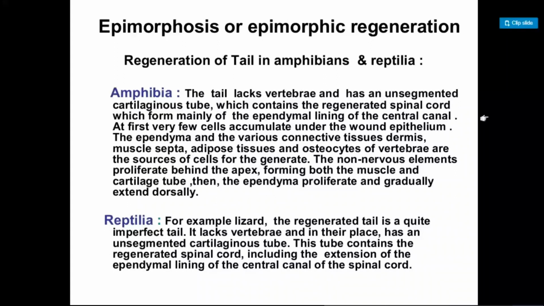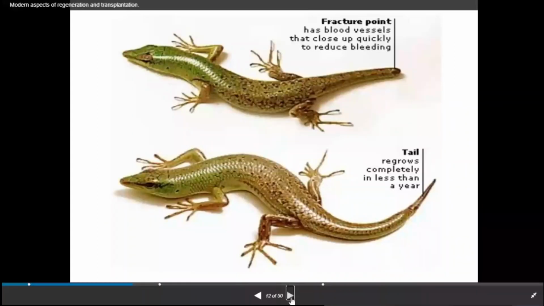Here is a diagram of a lizard. For example, the fracture point you can see here. There is a loss of structure in the tail. It has blood vessels that close up quickly to reduce bleeding. After the tail grows completely, in less than a year, before the completion of the year, it regains its tail structure again.